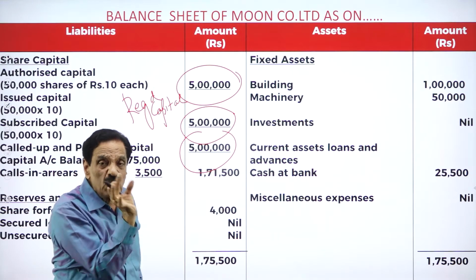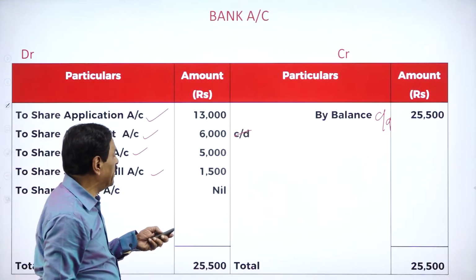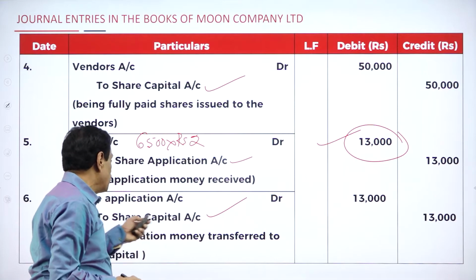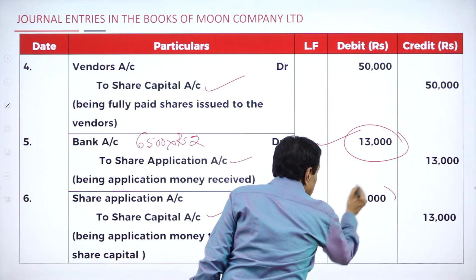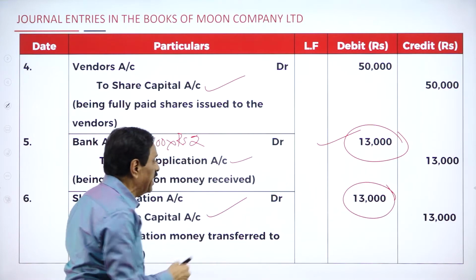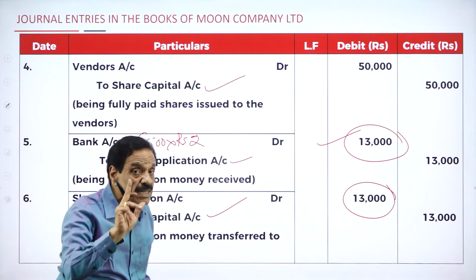Another, how much is there? 25,000. I will show you how 25,000 will come. See the share application to share capital. How much is there? 13,000. You remember this entry? Share capital, how much is there? 13,000.